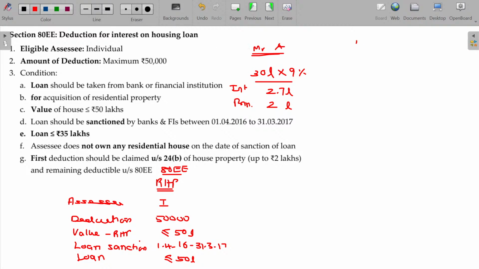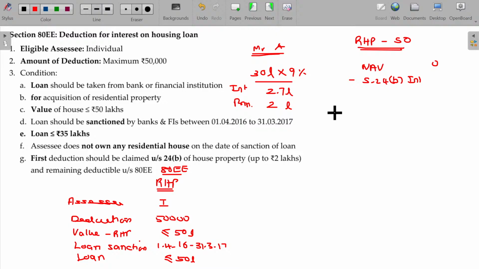Okay. This is a residential house property. We assume this is being self-occupied. Mr. A has no other house property other than this one. In case of self-occupied property, NAV being 0, he can claim the deduction under section 24 clause B, interest on borrowings.